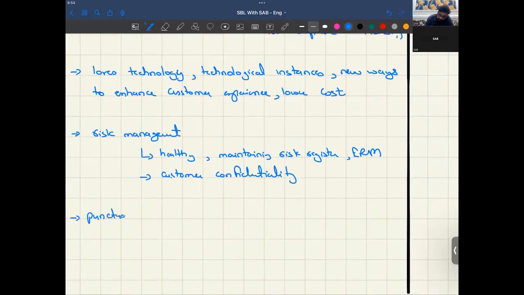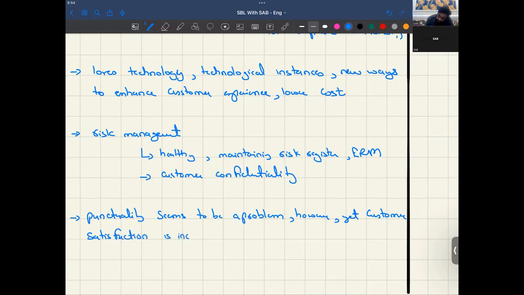Similarly, punctuality seems to be a problem here, right? However, customer satisfaction increased. So this needs to be looked at. This seems to be an abnormal thing, right? If punctuality is not fine, how has customer satisfaction increased?